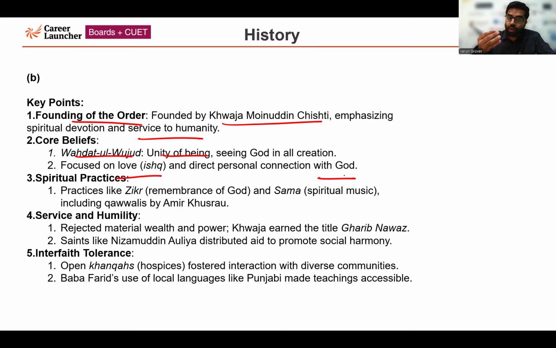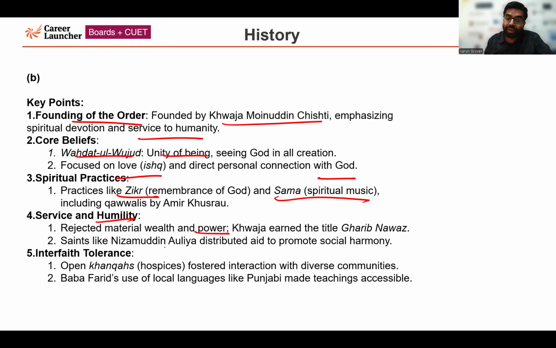Now, when it comes to spiritual practice, the Chishti order practiced Zikr, remembrance of God, and Sama, spiritual music, which is very important. The Qawwali system is also there, by the famous Amir Khusro. So Qawwali is very famous among the Chishtis. Service and humility was another important aspect. This order rejected material wealth and power. Khwaja earned the title of Garib Nawaz.